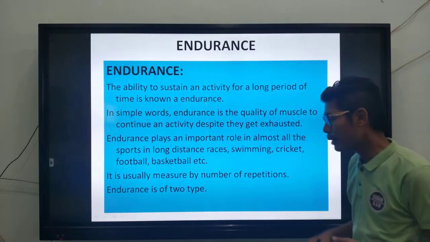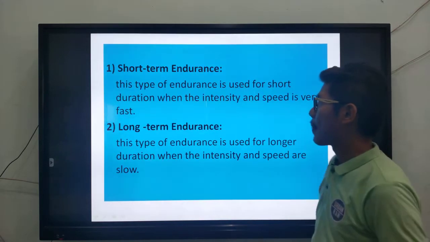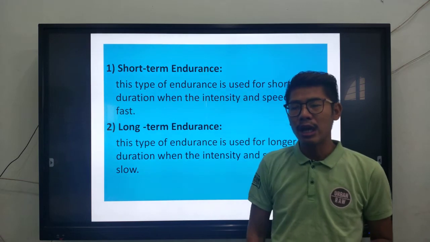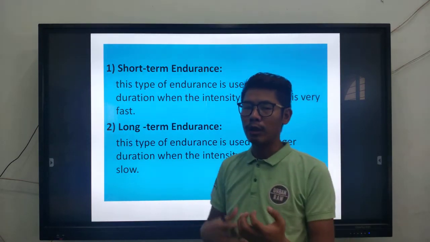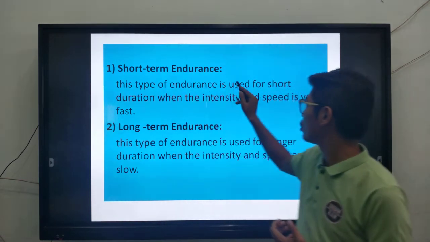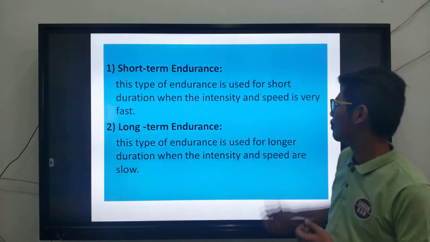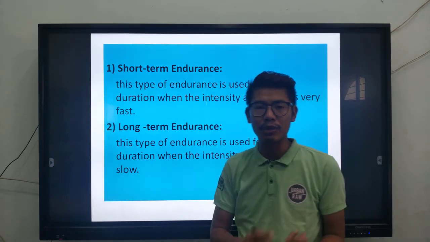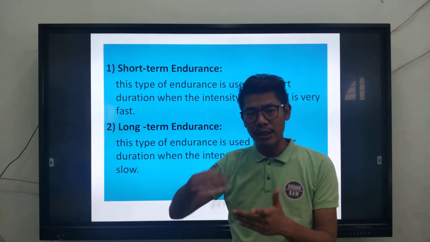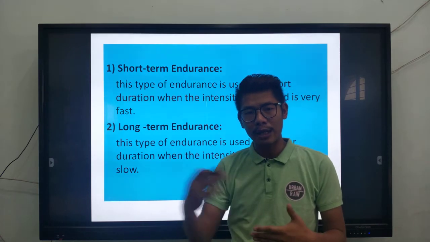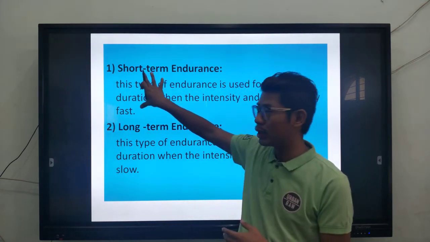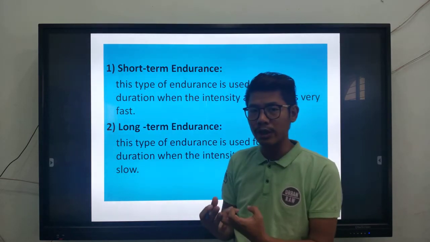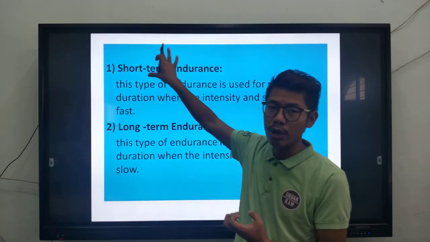Okay. Endurance is of 2 types. One is short-term endurance, the other is long-term endurance. Short-term endurance means the effort that you put in for shorter durations. This type of endurance is used for short durations when the intensity of the sport is very high. It can be used for sprinting, for a 100-meter race, for a 200-meter race, or maybe the high jump. The effort, the energy, the endurance you put into a short duration race is considered short duration endurance.